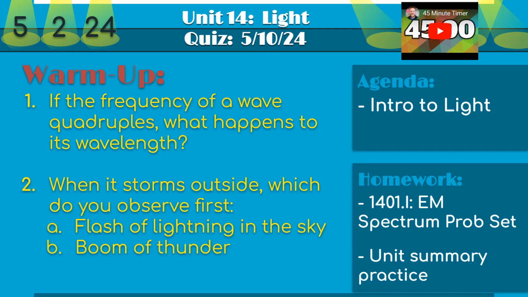is equal to its wavelength times its frequency. And the relationship described there is the same for light as it was for mechanical waves. So if you take a look at that formula and you were to quadruple the frequency, keeping the velocity the same, then yes, that's exactly what we do. So Tierra said 1/4. They're going to be inversely proportional to each other. Wavelength and frequency have an inverse relationship, and so if you quadruple the frequency, your wavelength will be 1/4 as much. That's your answer to number 1 for the warm-up.